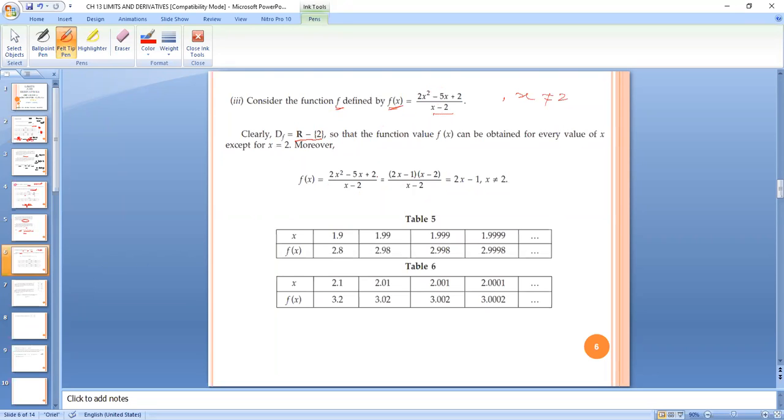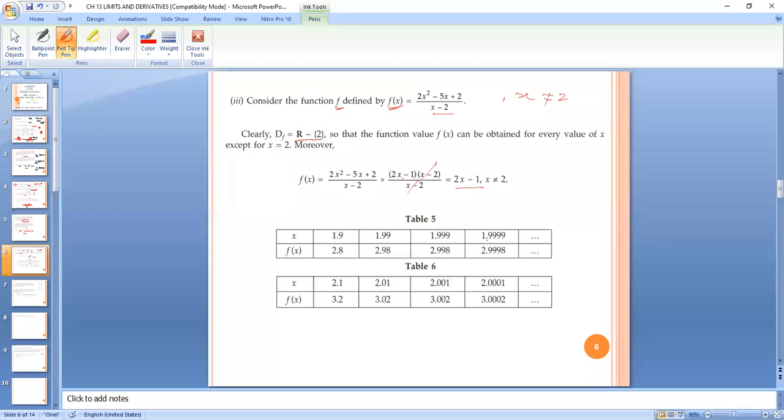Now, how to find the values of this f of x? Whenever we are given a rational function, a polynomial in the numerator and a polynomial in the denominator, we check whether we can make the factors and simplify. The factors are (2x − 1)(x − 2) upon (x − 2). The (x − 2) factors cancel each other, and we have 2x − 1. The value x equal to 2 is not given in the domain, but still we can check the value at x equal to 2. How?